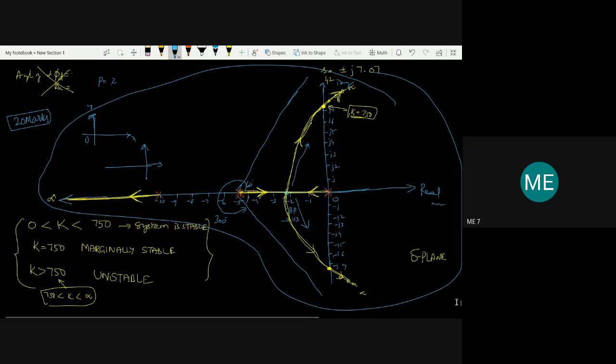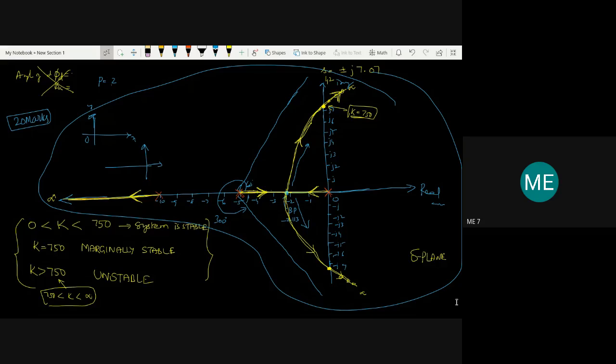Then rule 6, of course, the breakaway point. For any problem, we need to use rule 6 and rule 7. In rule 6, we found that there is one valid breakaway point. In rule 7, we found that the locus intersects the imaginary axis. That point is also located by using the auxiliary equation: we write the auxiliary equation, equate it to 0 and find the roots. That will be the intersection with the imaginary axis.